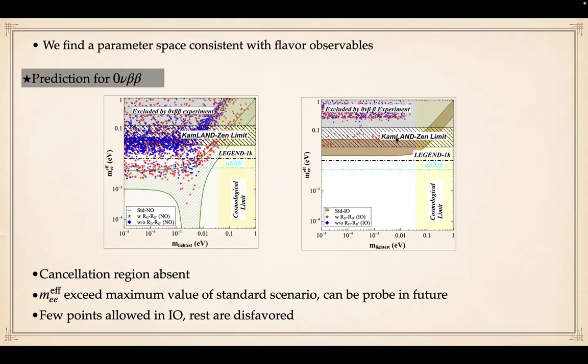For the inverted ordering, what we find is that most of the parameter space is already excluded by the zero nu beta beta. Only a few points are left from KamLAND-Zen which can be probed in next generation experiments. And we also found for the normal ordering, the cancellation region is absent in this case.